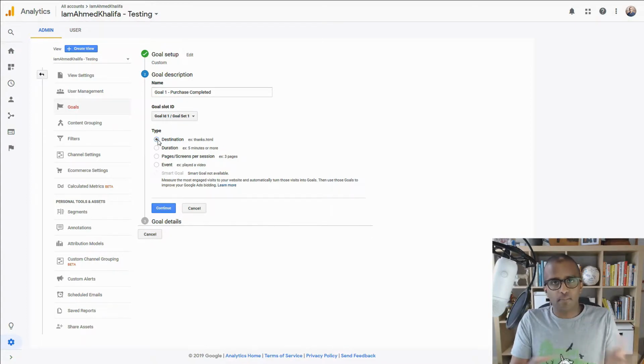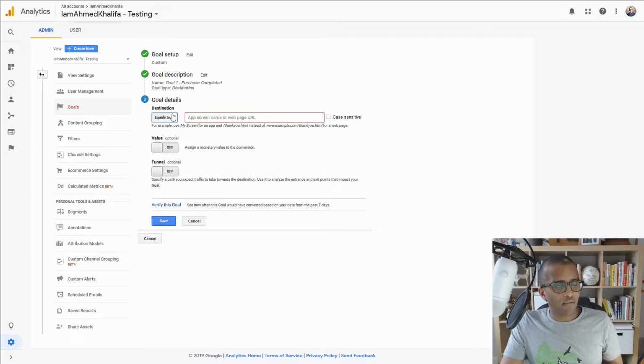Again, if you have an ebook download, maybe your confirmation page is "check your email, your ebook has been sent to you", a confirmation page, any of these. So when you click destination, you type "continue" in there, and most likely it'll be something very specific, whatever your page will be. So for example, maybe I have named my purchase completed page "thank you page", for example, slash, and that's it, that's completed. And you can verify it if you have been having conversion and traffic, and that's you done.